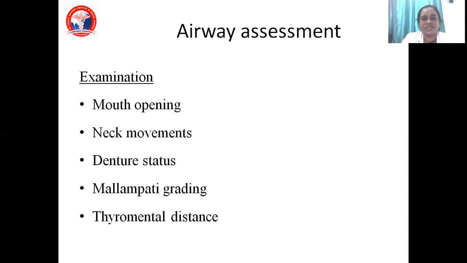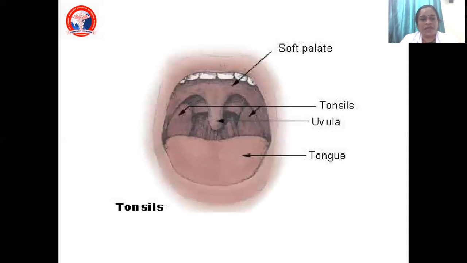What about the denture status? If the patient is having dentures, when I'm doing an intubation, it can accidentally get lodged and go into the lungs. Another important thing is the Mallampati grading, and another one is the thyromental distance. So these will help. See, this is the full picture view of your mouth.